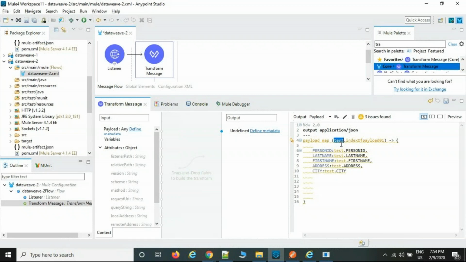Within the bracket, map behavior is key value pair combination. So it stores the combination set, each element index based. Then start with the flower bracket. Then this is the display part to the target system. This is the capital letter; they are expecting capital letters. You can write it. Now you want the value of person ID. Where is it stored? Now it is currently stored in test. Test dot person ID, test dot last name, test dot. Like this we are going to write it down.